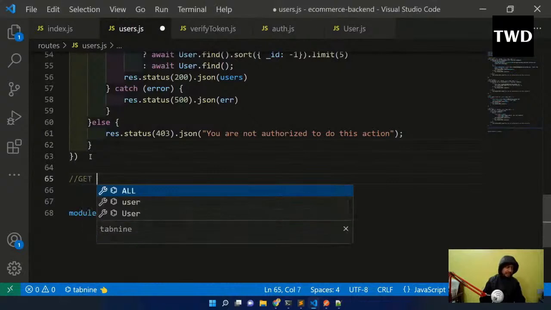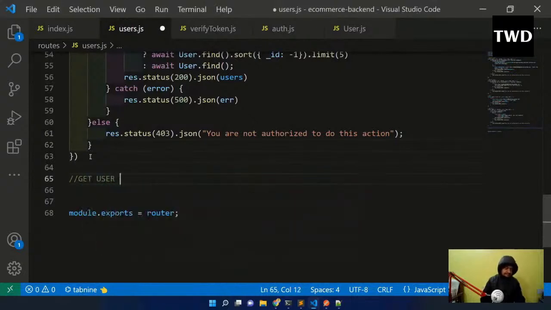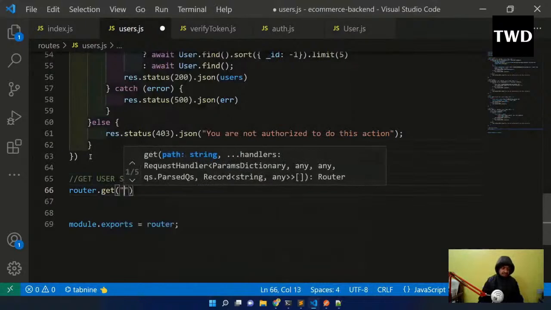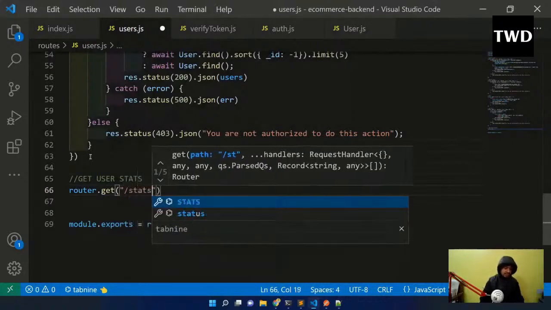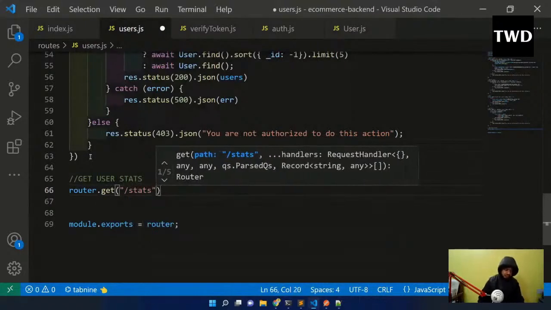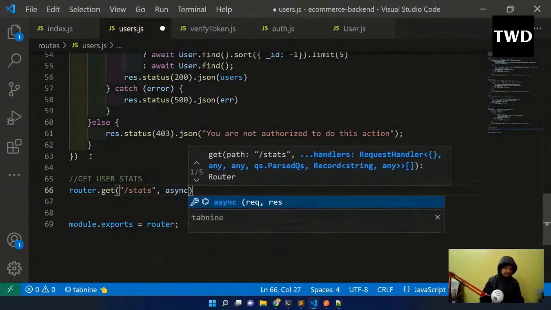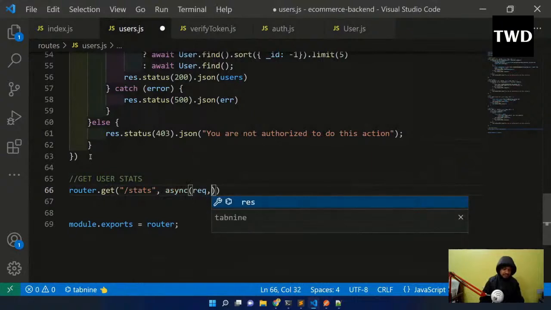I will have another get user stats. We are going to get another thing. Okay, router dot get and stats. So we are going to have this another route. Okay, and here async req comma res.